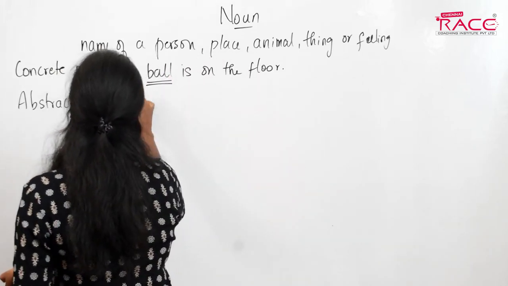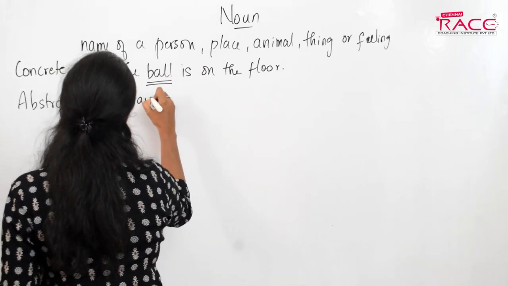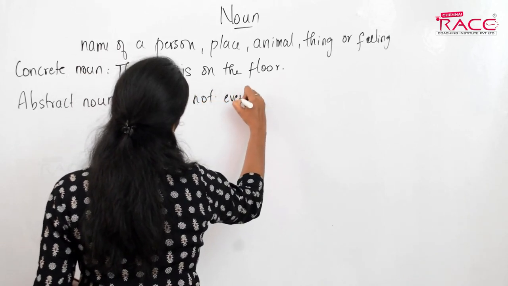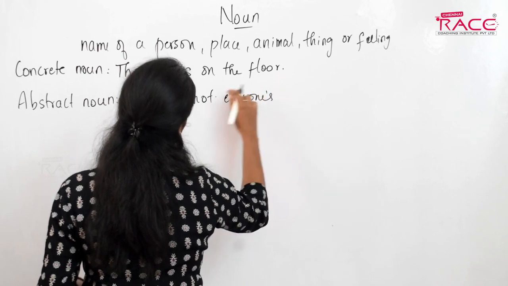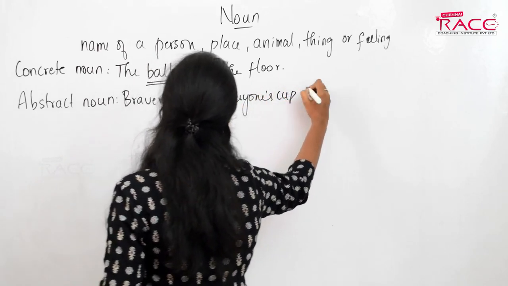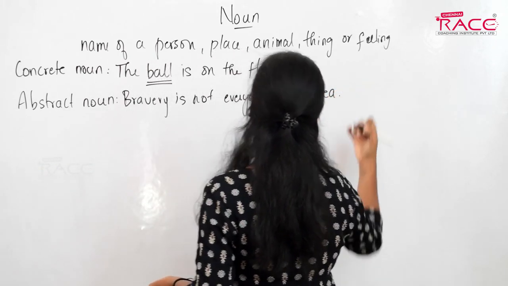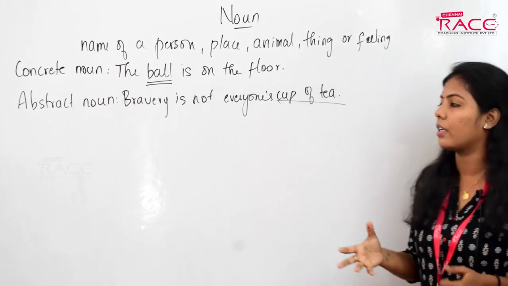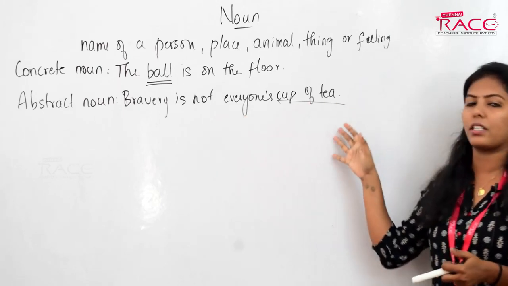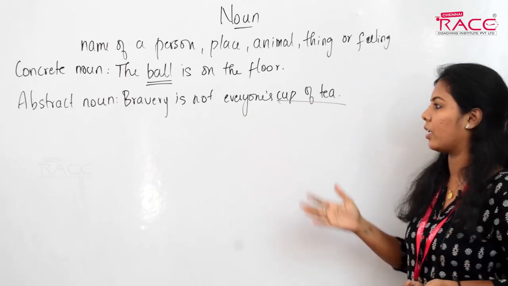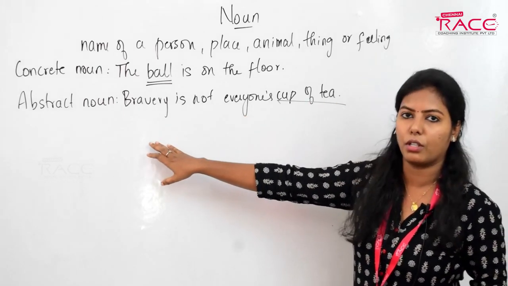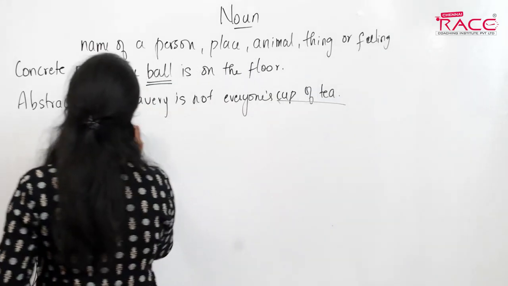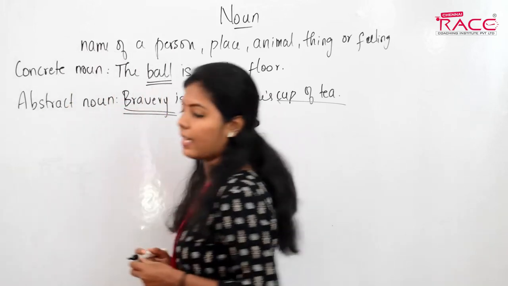Example: bravery is not everyone's cup of tea. Hope you know what cup of tea means. Cup of tea means very easy. Bravery is not everyone's cup of tea, that is, not everyone can do it. Here bravery is the abstract noun.